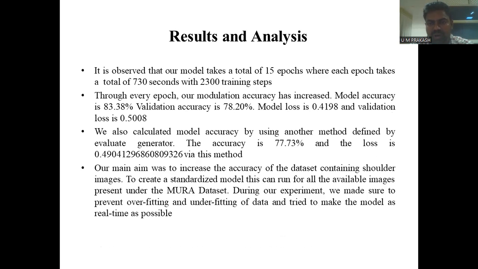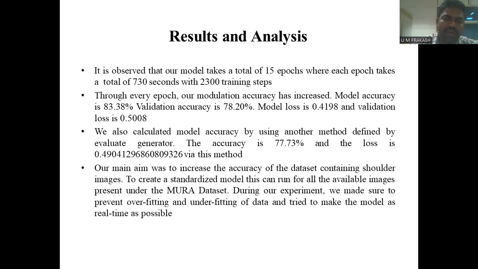Model loss is 0.4198 and validation loss is 0.5008. We also calculated the model accuracy using another method, evaluate generator, where the accuracy is 77.73% and the loss is 0.49.